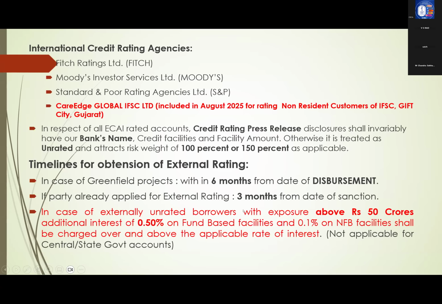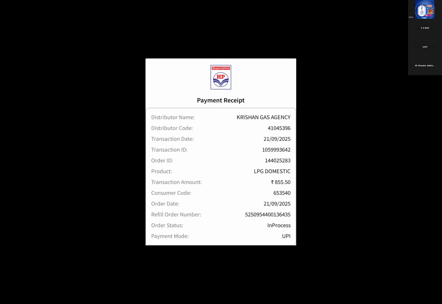Earlier, the norm was above 25 crores, and if they were not getting rating, then 1% additional interest was there. Now it is changed. Above 50 crores, first change. Second one, additional interest 0.5% on fund-based facilities and 0.1% on non-fund-based facilities. We will charge additionally. These two are important for the current year exam and current year change, right?